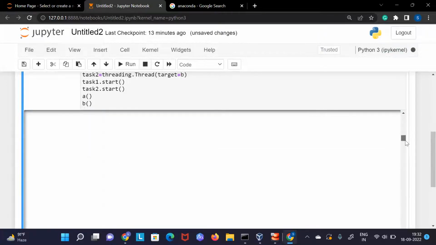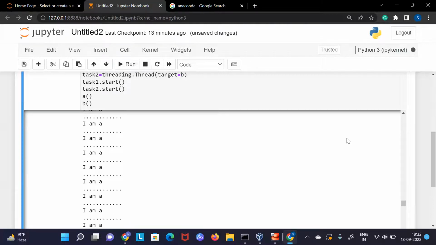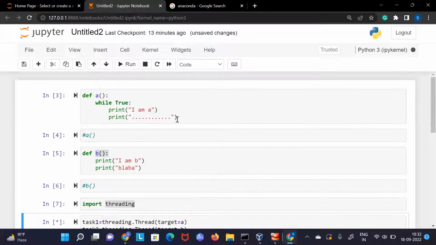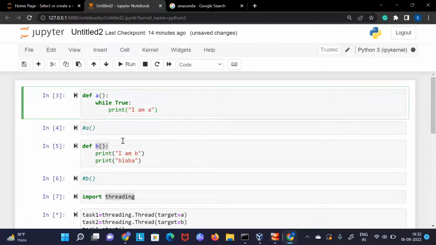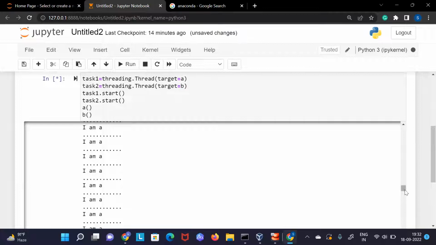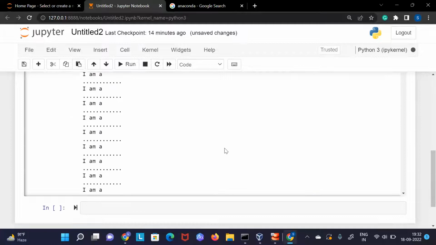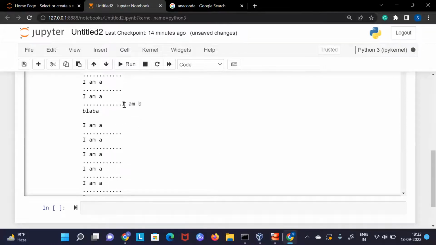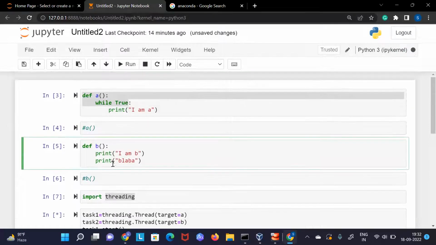If you just scroll it, both A and B here will run. So what we are basically doing is saying I want to now run both the functions. Why have we got B only once? That's what I was checking, because here I haven't used any loop, so it just printed one time. But if I use a while loop, then you will see both the things running parallelly.